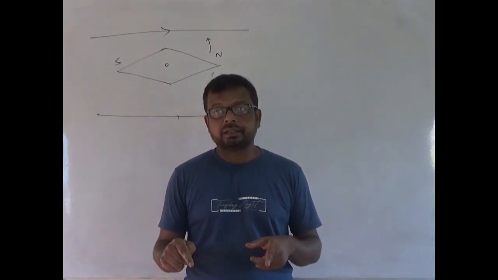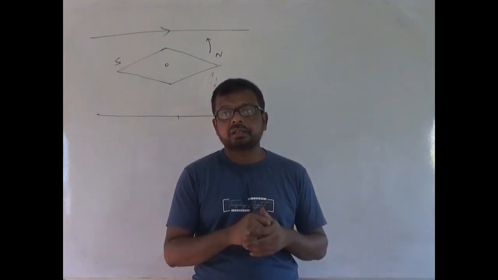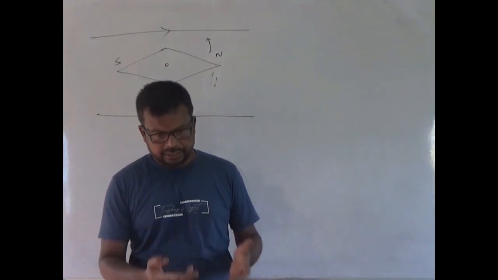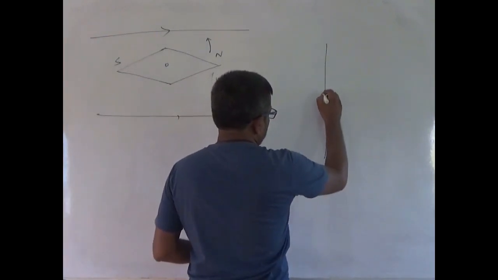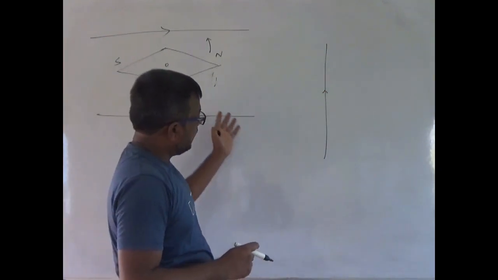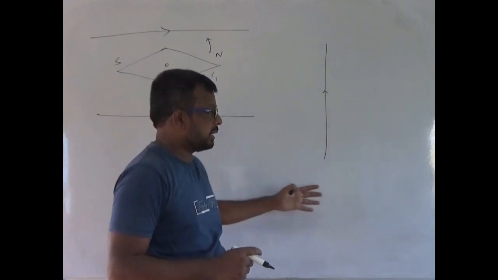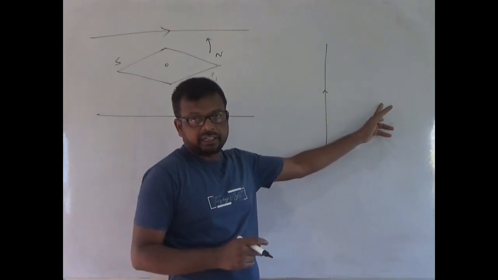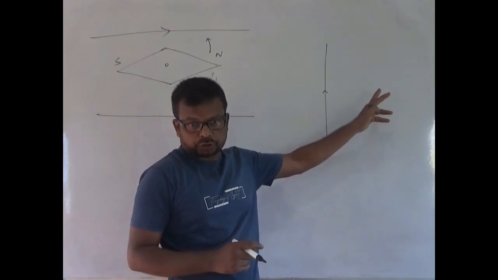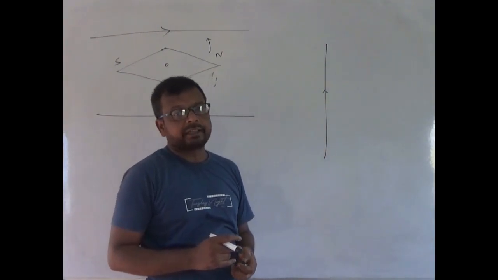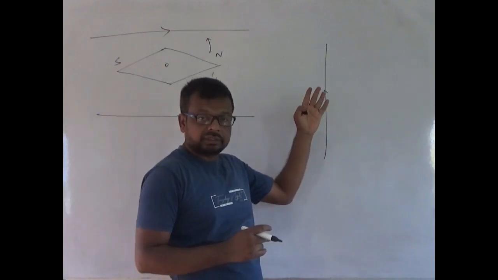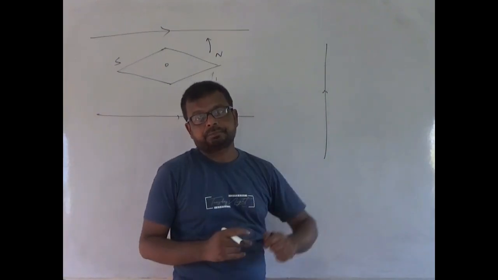By a magnetic needle is called the magnetic field of the current carrying conductor. That means if this is a current carrying conductor, then around the current carrying conductor, if we place a magnetic needle and it will experience a force, then that region is called the magnetic field of this current carrying conductor.